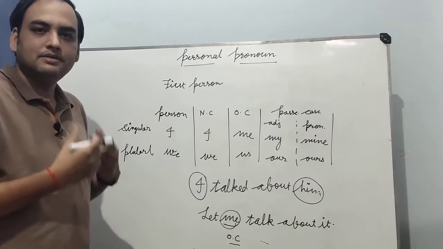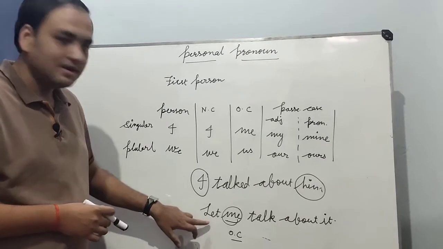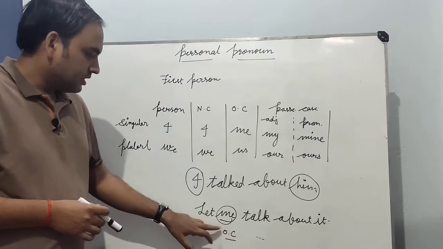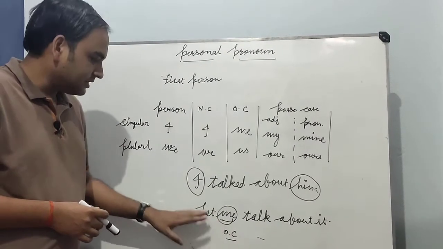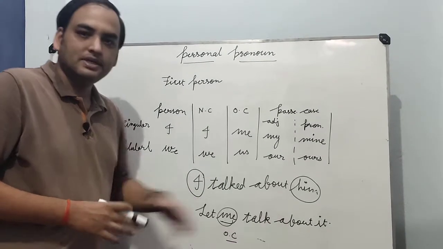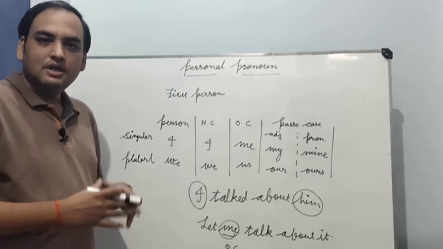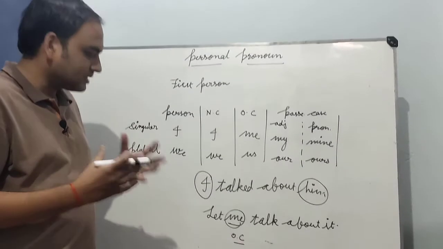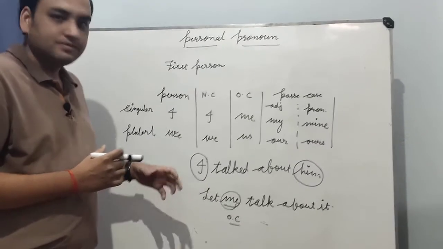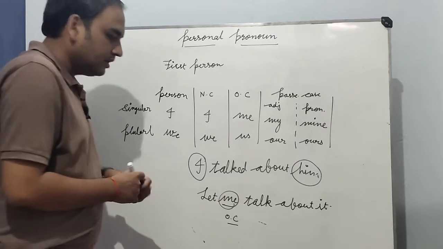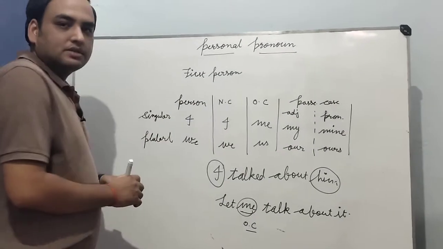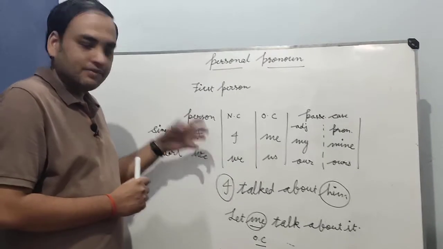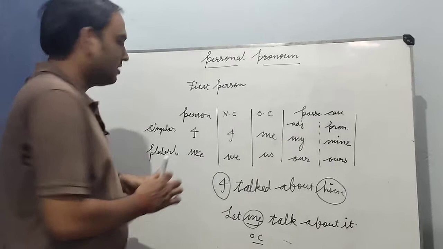If we start any sentence with let, we use the objective case of a noun or pronoun after it. So: let me talk about it, let me do my work, let him go, है ना, उसे जाने दो. So these are the objective case of pronoun. So this was the first person pronoun. After that we will study second person pronoun.